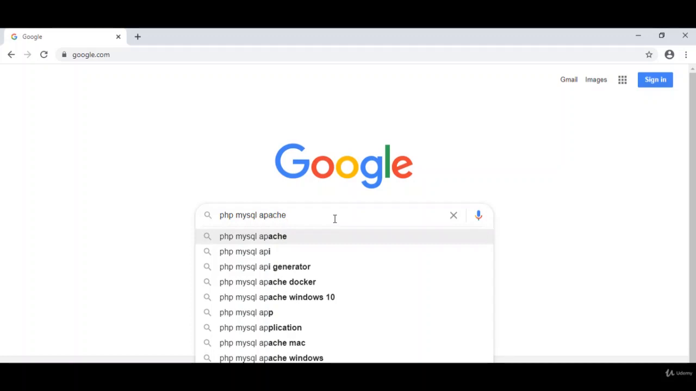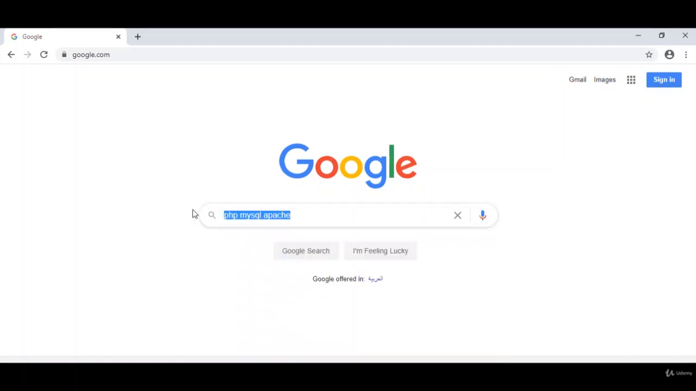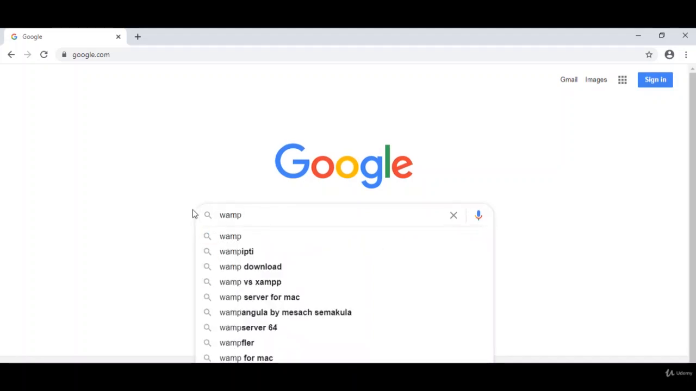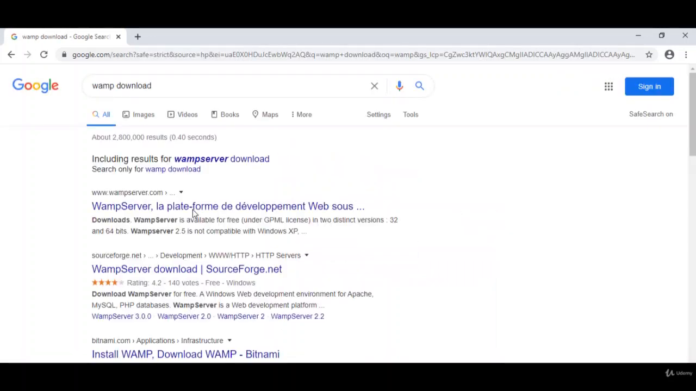So if you install WAMP application on your PC, you can get three packages at one time, which is PHP, MySQL, and Apache. So go ahead and type WAMP. Okay, come down, WAMP download. Some users use a different type of application, but my recommendation is that you use WAMP. It is good for me.